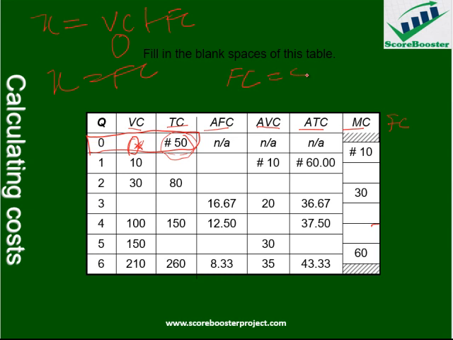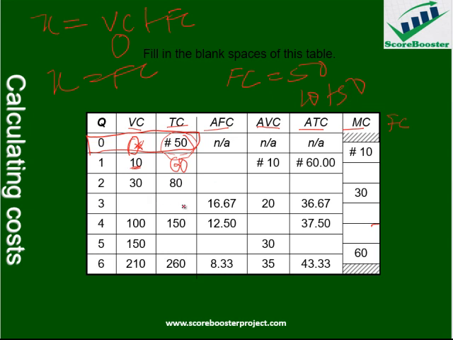It is 50 and it's going to remain constant over the range of this output from 1 to 6. So to come to this point, what will be the point here? Since variable cost is equal to 10 and fixed cost is 50, then the total cost will be 60. That is 10 variable cost plus 50 fixed cost.